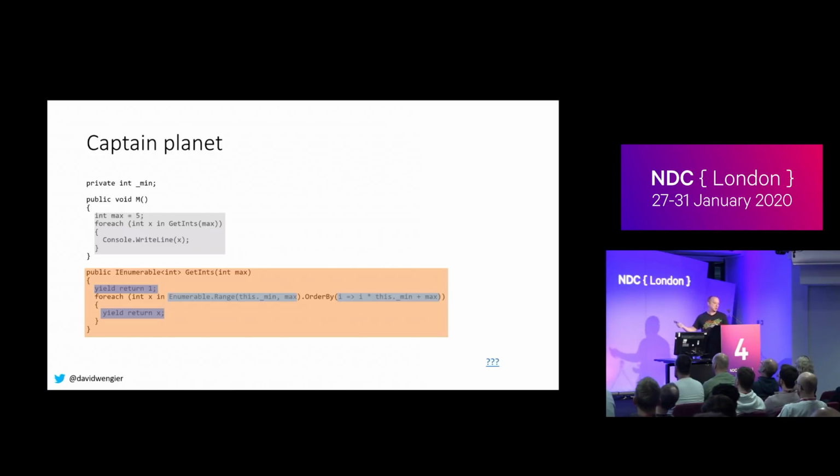Now, that's not to say you shouldn't use these features, because they're fantastic, right? This is the reason to write C# and not just write IL and goto statements, because it has these high-level functions. But if you're aware of what's going on, when there comes to be a problem, hopefully you can make some more interesting choices.